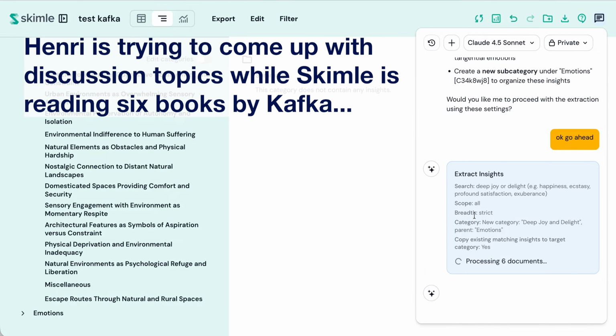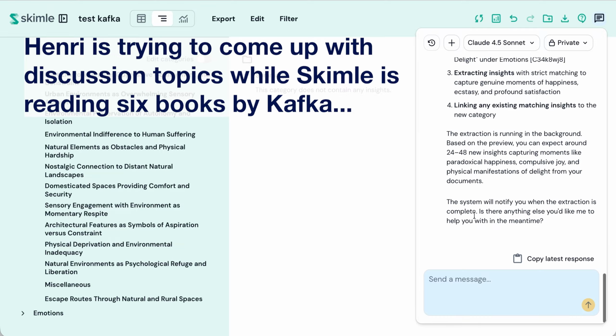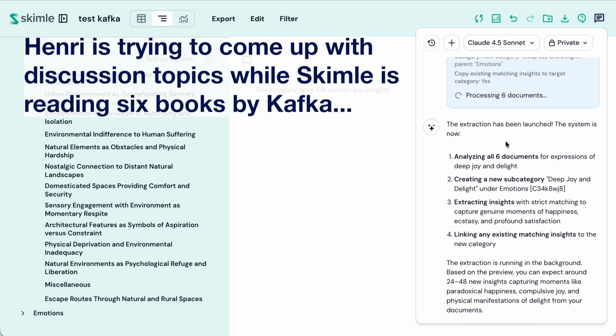And like all analysis, we go through your documents thoroughly, but this strict analysis is a bit less inclusive. So the new category won't be cluttered with tangential or roughly matching content.